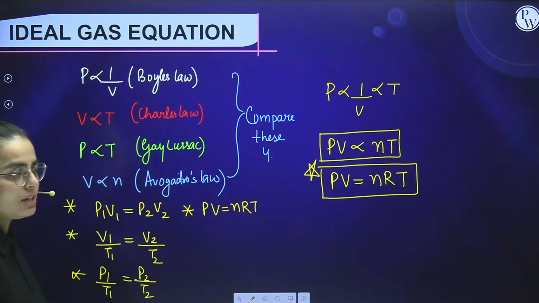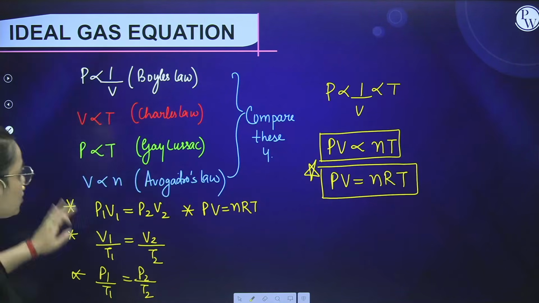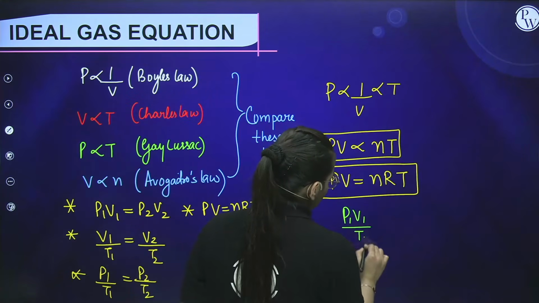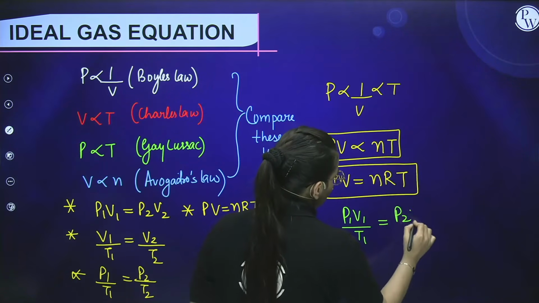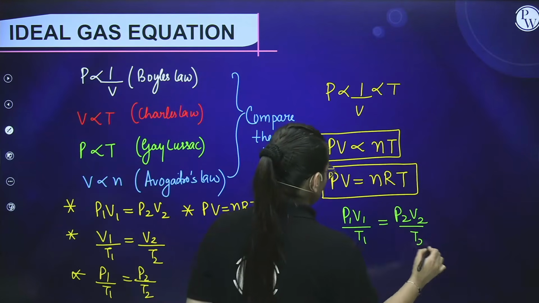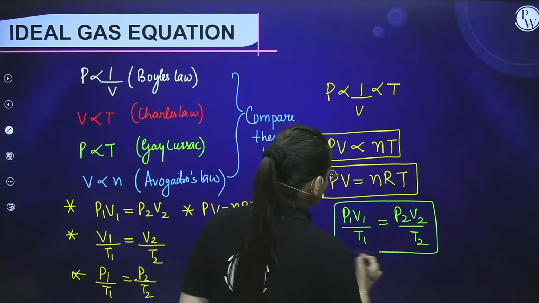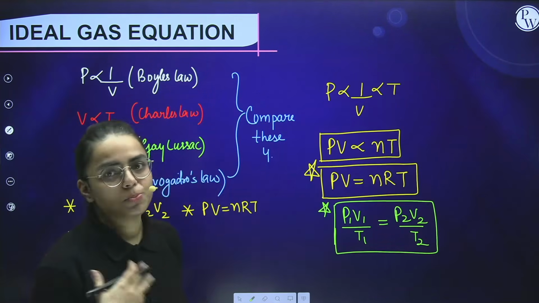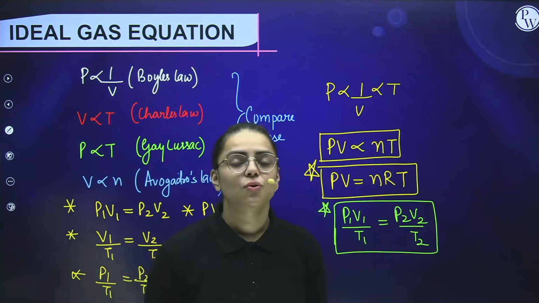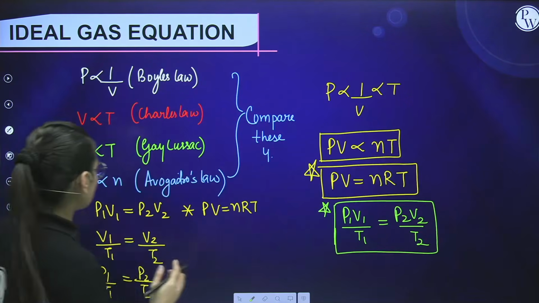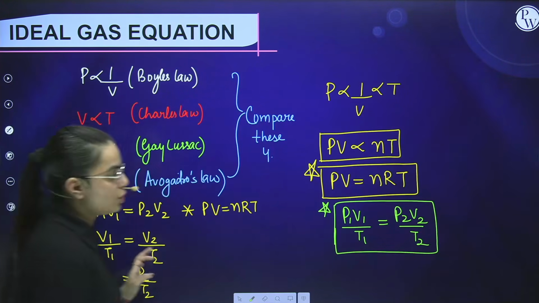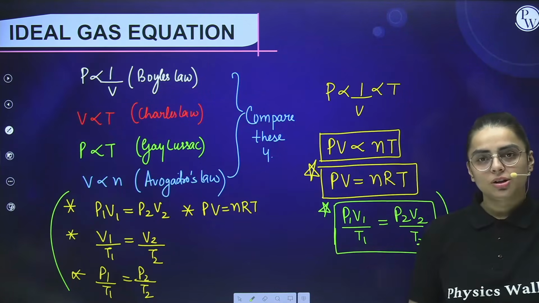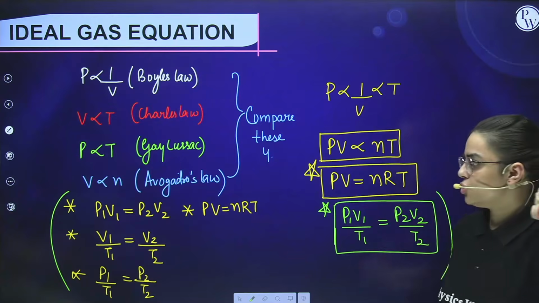Okay, students, now we can write one more formula from this situation: P1V1 by T1 equals P2V2 by T2. This is also a formula that is going to help you in most of the questions. You are going to practice and see all of these formulas in your numerical section. I've sorted all the formulas for you to write. You can make a page, write it on a sheet and put it on a cupboard or in your kitchen. Right, students? Okay.